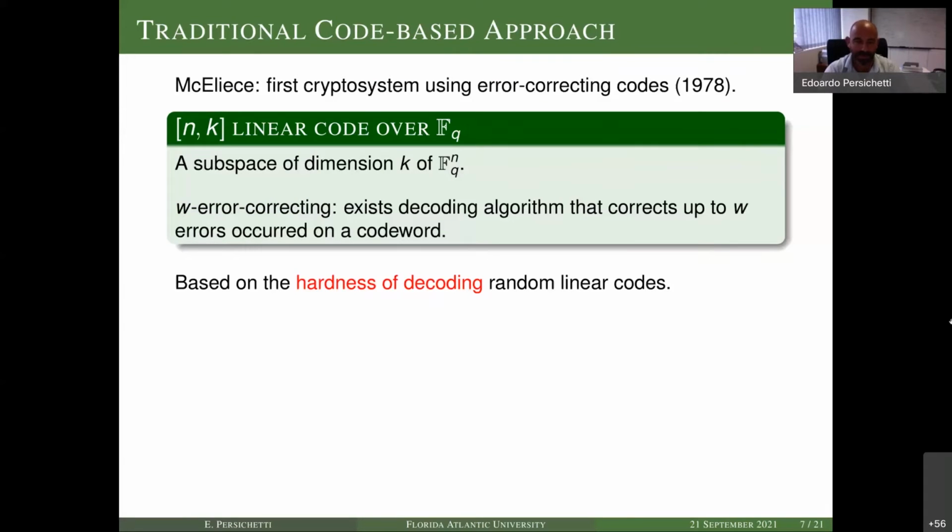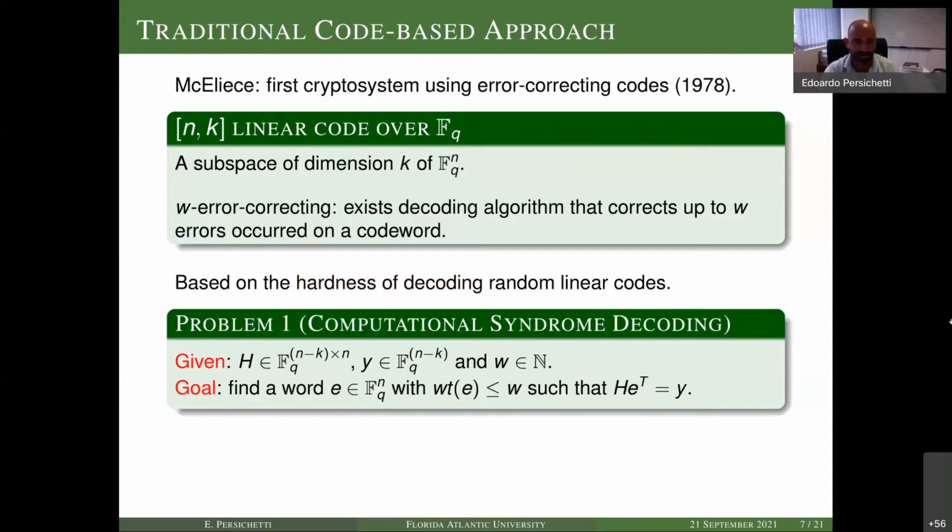The key is that we're supposing that the adversary is faced with the problem of decoding a random linear code, which is known to be hard. In fact, we have one version of this, which is the most popular one, I would say: the computational syndrome decoding problem, which essentially asks to decode this random code. Here we have a parity check matrix H, which is random, a vector in the space and a fixed weight, and we're required to find a vector of that weight such that H times it equals the syndrome.